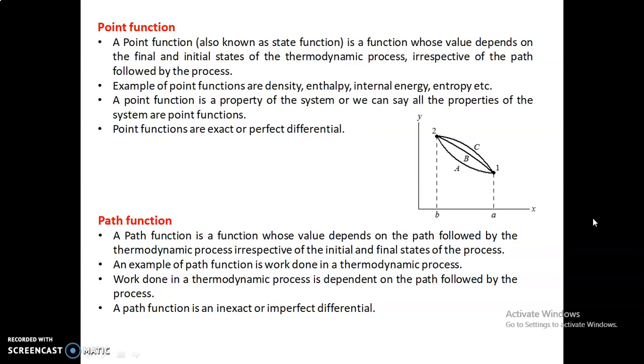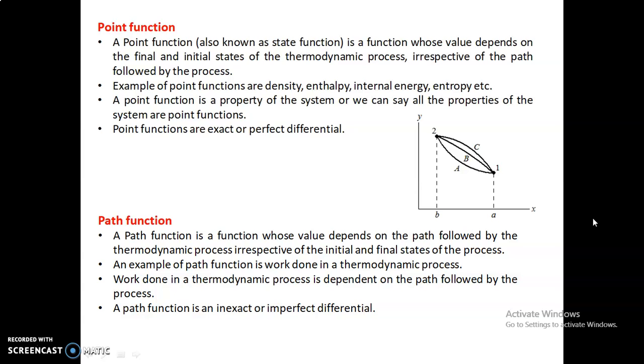Examples of point functions are density, enthalpy, internal energy, entropy. So that means these are properties and their values depend only upon the end states, not upon the path followed. So all properties are point functions, and when any quantity is a point function, then definitely we call it a point property of the thermodynamic system. A point function is a property of the system, or we can say all the properties of the system are point functions. Point functions are exact or perfect differentials.